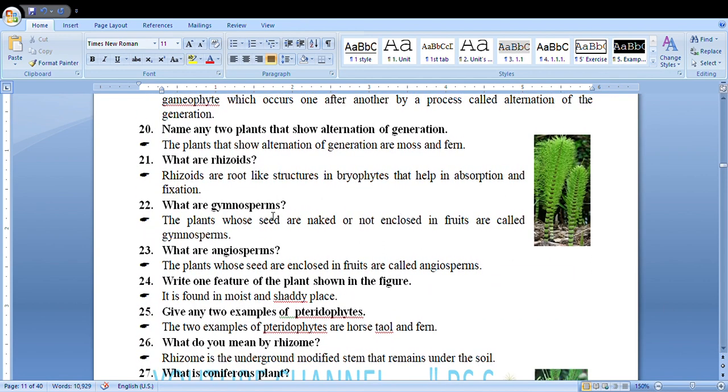What are gymnosperms? Gymnosperms are naked seeded plants. Their seeds are naked. What are angiosperms? Plants whose seeds are enclosed in fruits are called angiosperms. Write one feature of the plant shown in the figure.